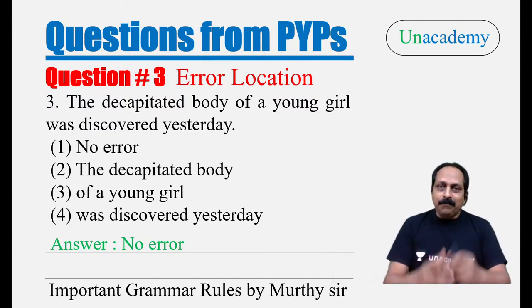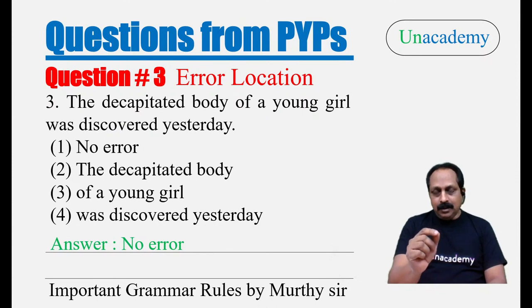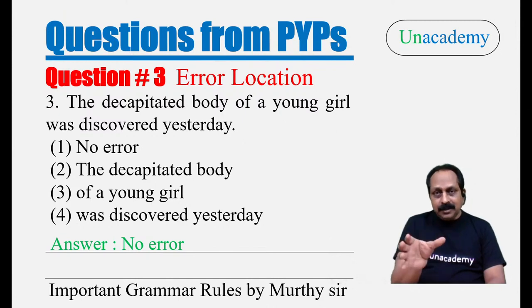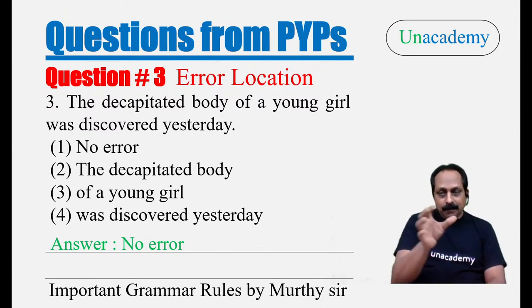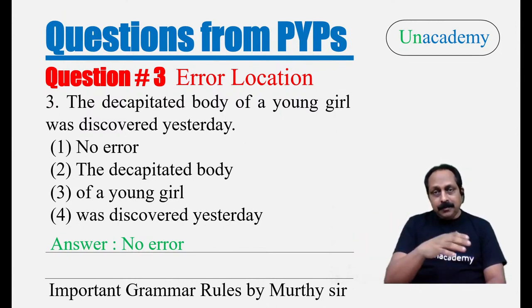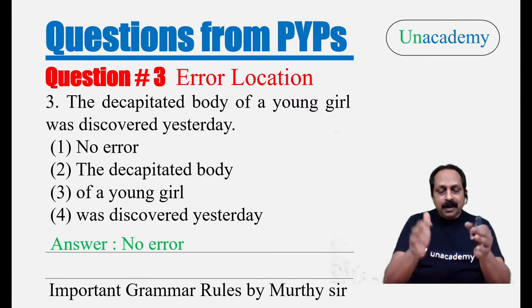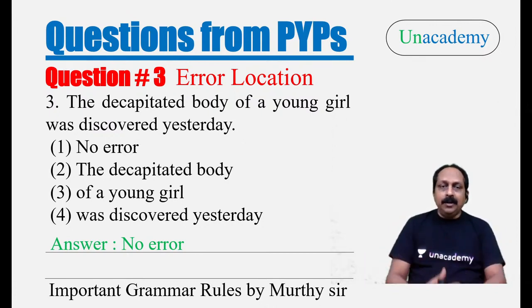Now you may ask, sir, how do we know? How can we go for the fifth option? Please listen. I will spend not a minute, a few seconds. When you want to choose a fifth option, no error, then you have to divide the sentence: subject, verb, object, subject related phrases or clauses, object related phrases or clauses. Look at each one individually. Everything falls in place, no error.